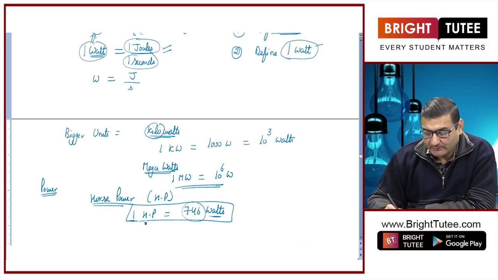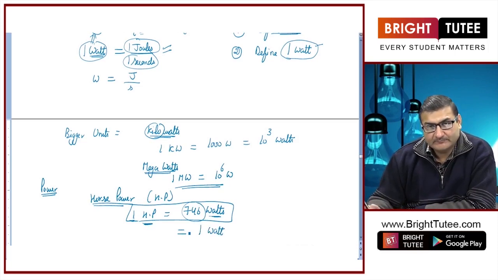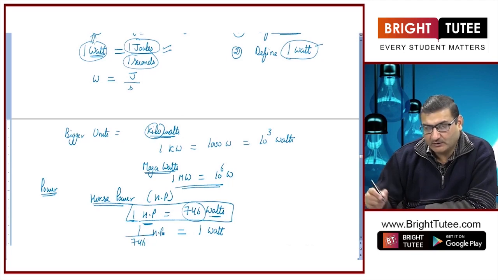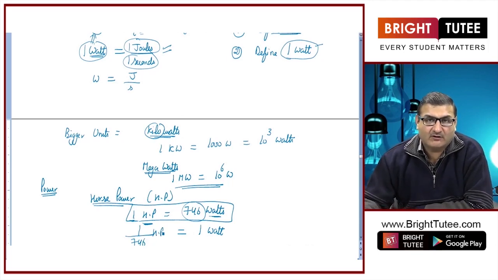Or how many horsepower are there in 1 watt? So, now if I am asking about how many horsepower, it will be 1 upon 746 horsepower are equivalent to 1 watt, right. This is the older unit of power.